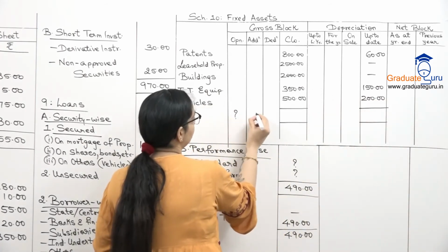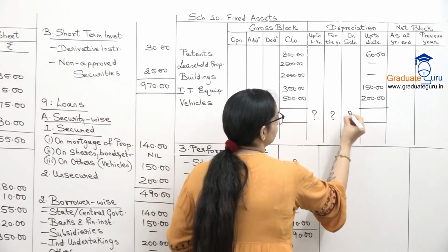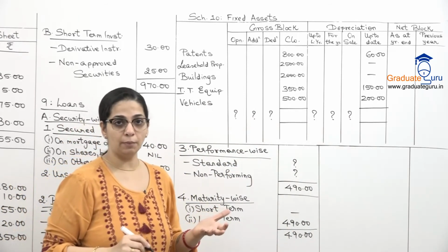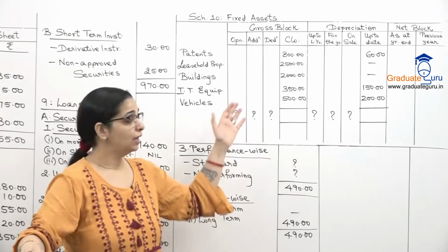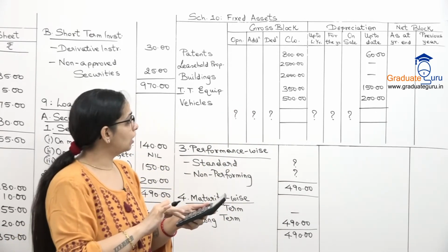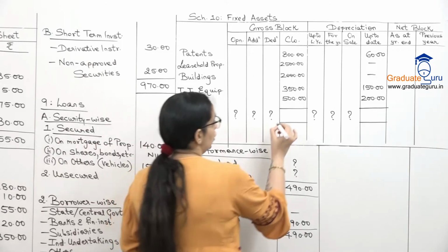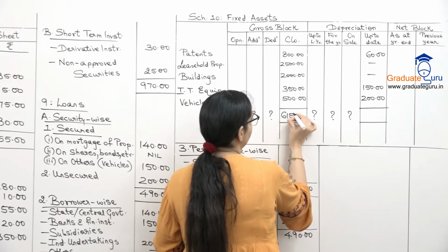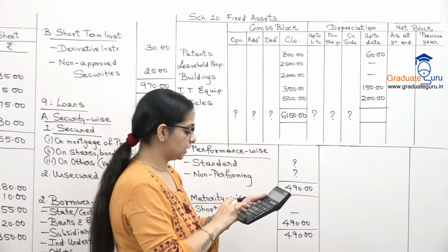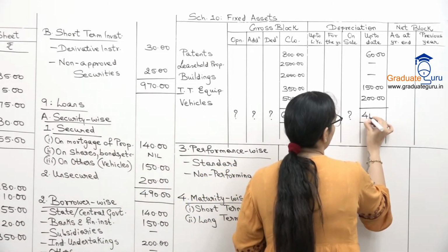In the remaining 3 columns I'm putting a question mark. We don't know these amounts. It's not that it's 0, but we don't know the amount, so we put a question mark. Now let us take the totals one by one. So 800 plus 2500, 2000 and 350 and 500. Over here we get 6150. And for the depreciation column we get 60, 150 and 200, which is 410.